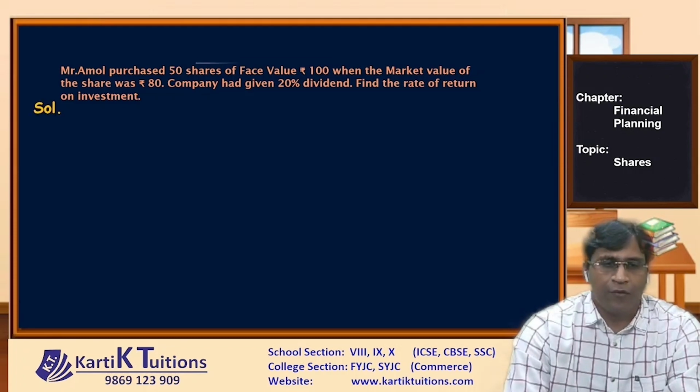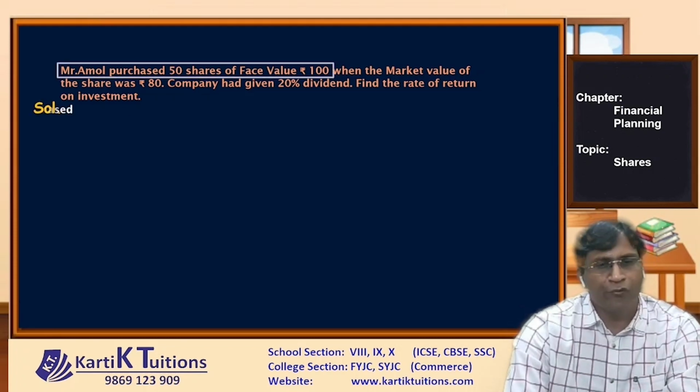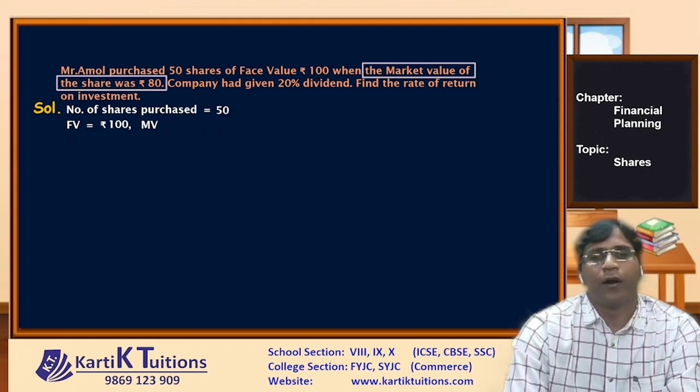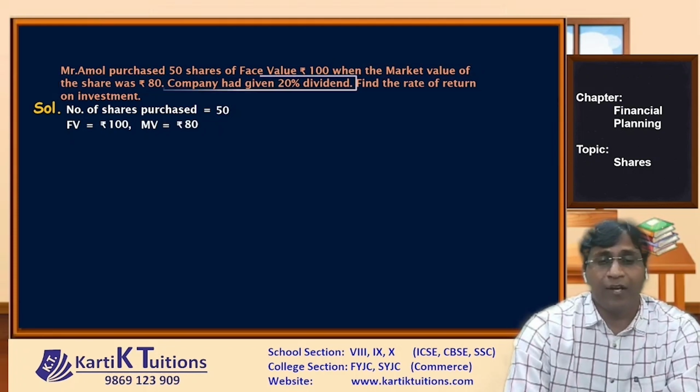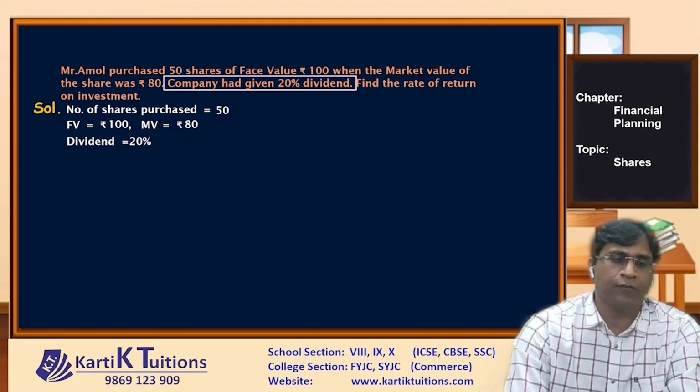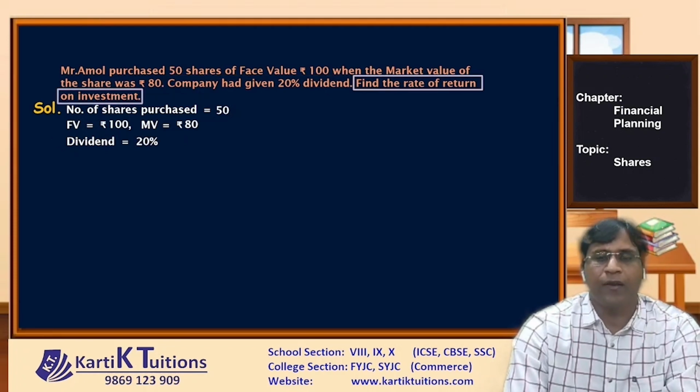Now see here. First of all, how many shares were purchased? 50 shares. And what is the market value given? 80. And what is the face value given? 100. Okay, what did the company give? A dividend. How much? 20%. So the dividend is 20. Now they will ask us to find the rate of return.